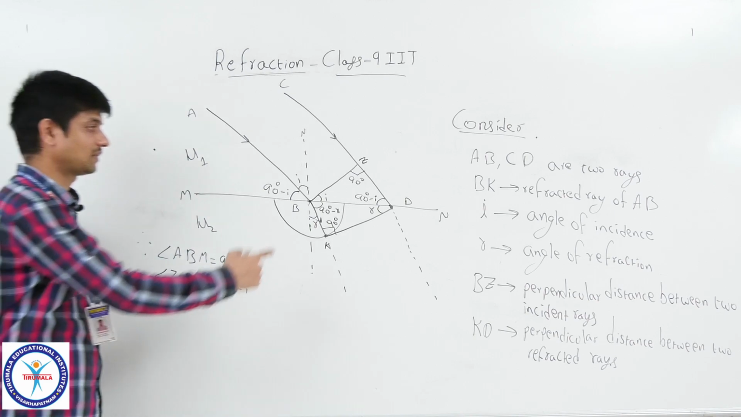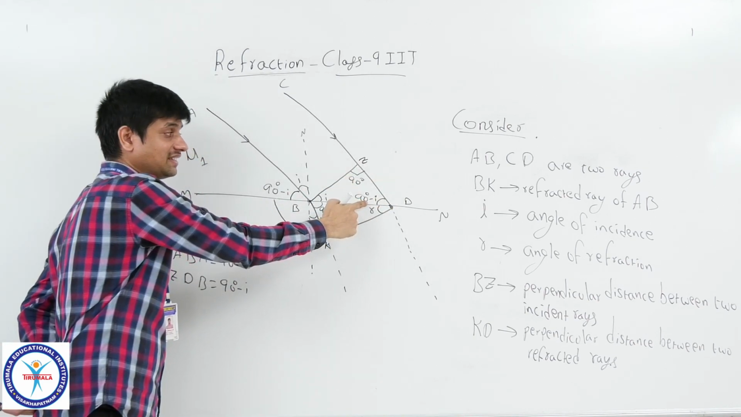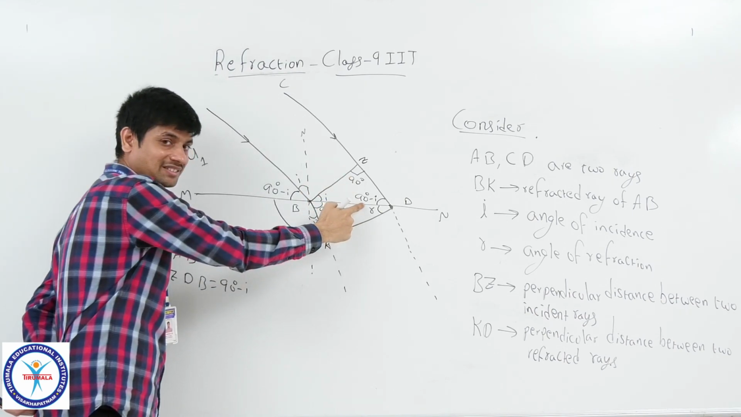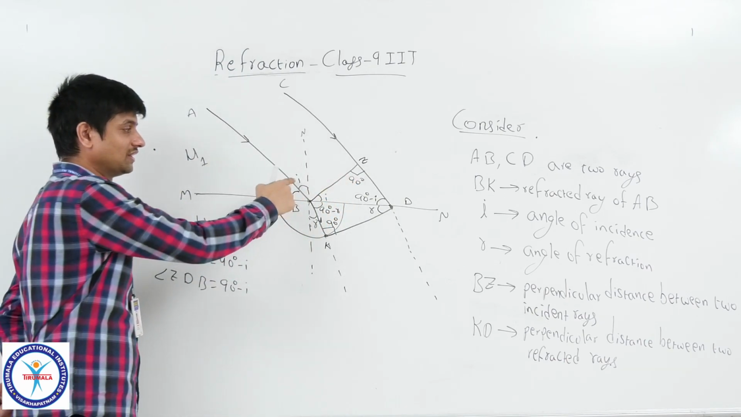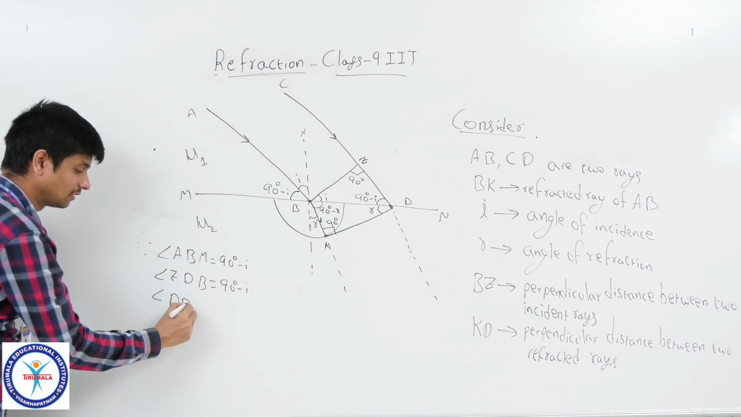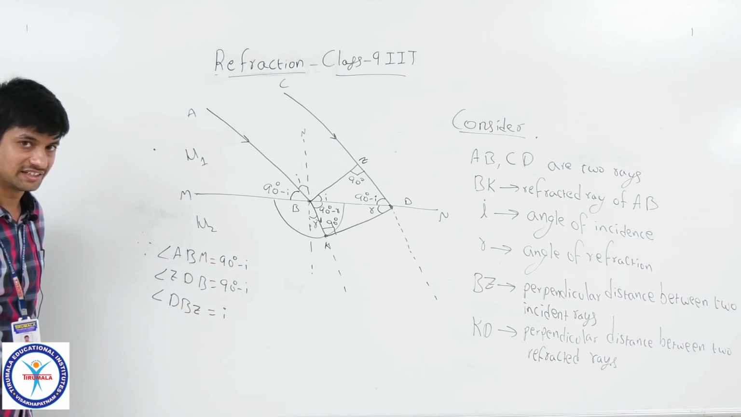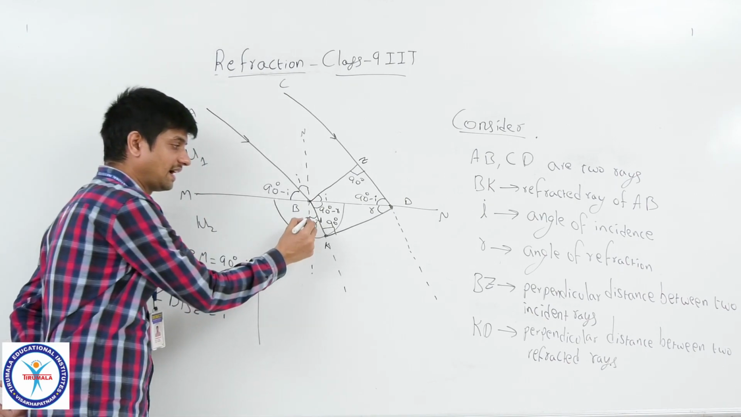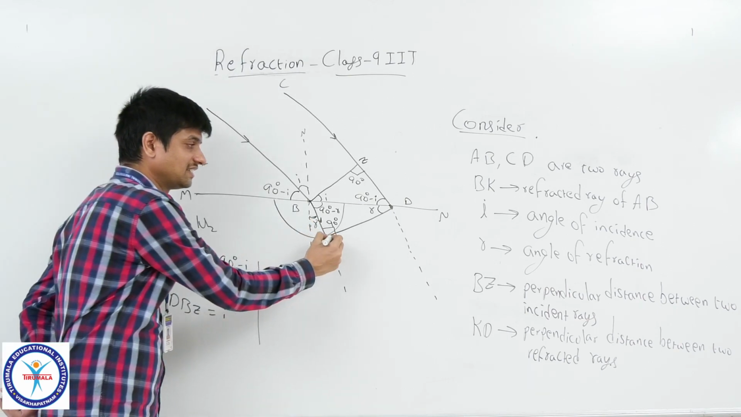So you can see from the triangle BZD, if this is 90 minus I, and I said this is the perpendicular distance, so this is 90. Keep it in mind, 90 minus I and 90. So automatically the third angle will be equal to I. That means angle DBZ equals I. Keep that aside. Now again, I said this is the refracted angle R, and this is the perpendicular distance.